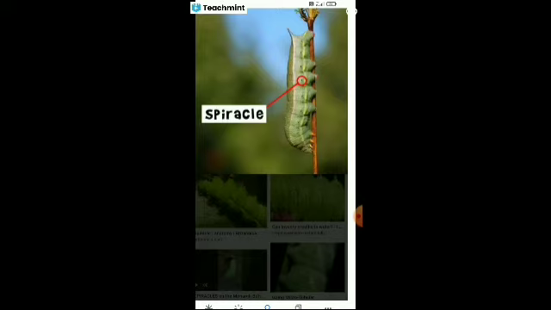Inside our body we have lungs. In the same way, insects have a trachea inside their body. The trachea carries the oxygen from the inhaled air to every part of the body. What is the function of the trachea in insects? It carries the oxygen from the inhaled air to every part of the body. Oxygen from where? Oxygen from the inhaled air.